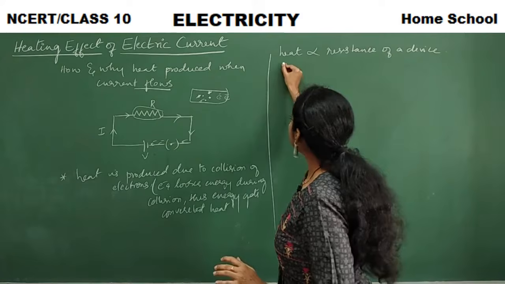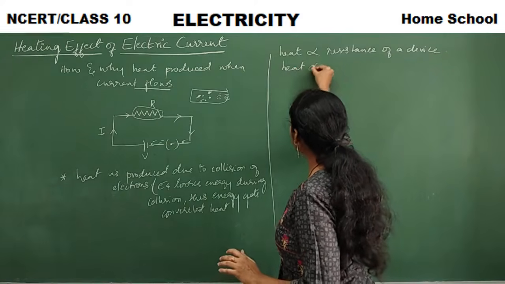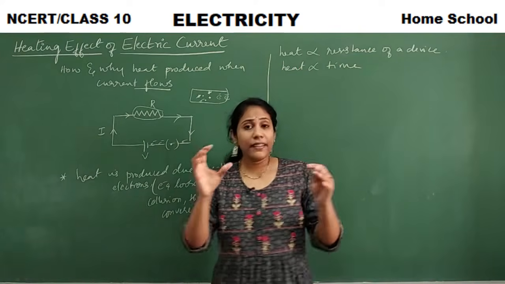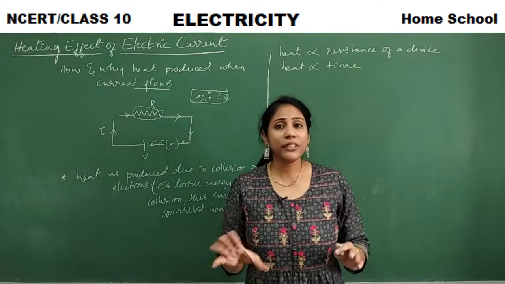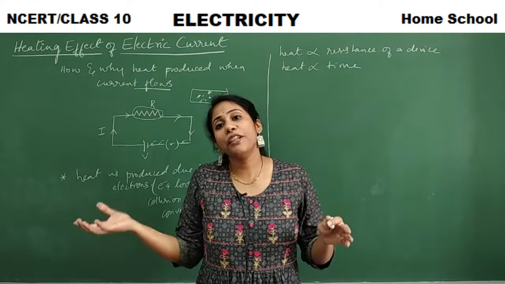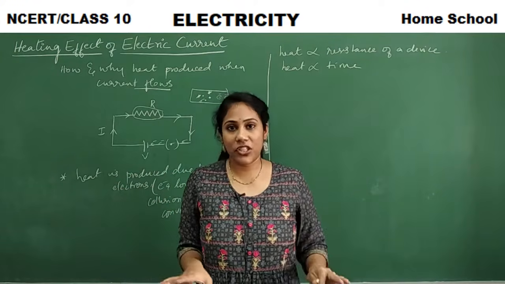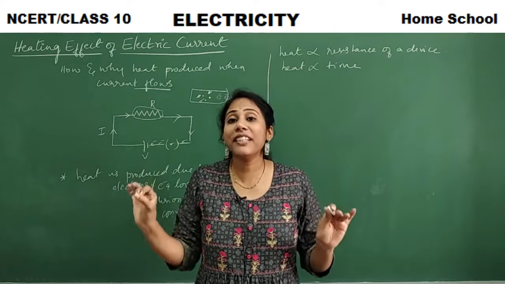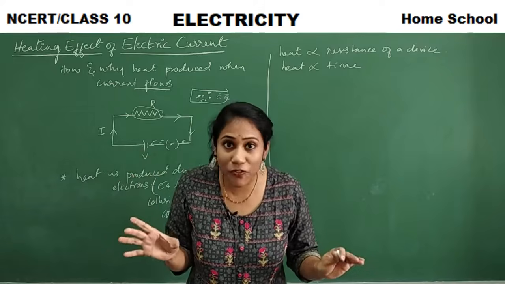And then heat is directly proportional to the time. For example, you take a TV. TV will not become hot just after 15 or 20 minutes of watching, right? But TV can become hot after 10 or 15 hours of watching.